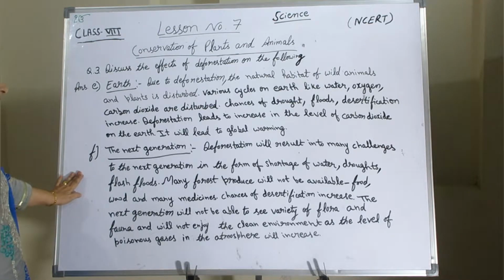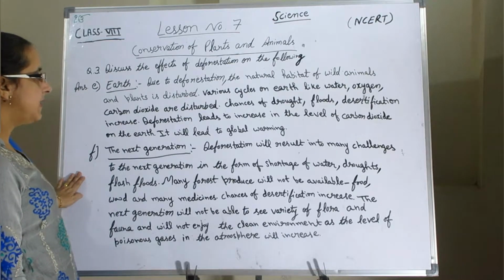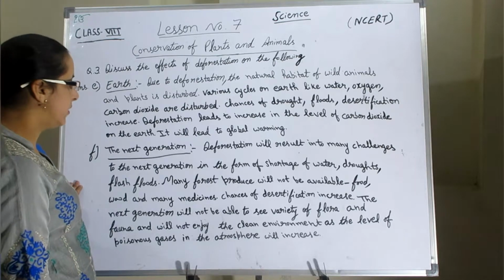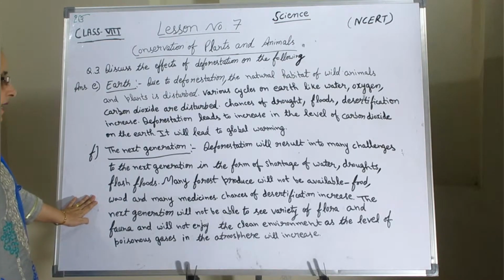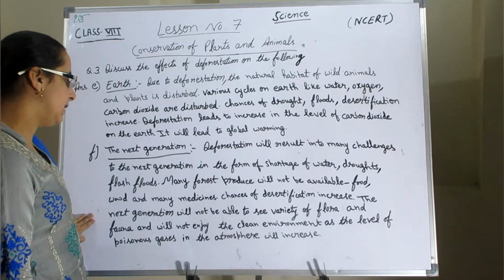F is the next generation. Deforestation will result into many challenges to the next generation in the form of shortage of water, droughts, flash floods. Many forest produce will not be available: food, wood and many medicines.